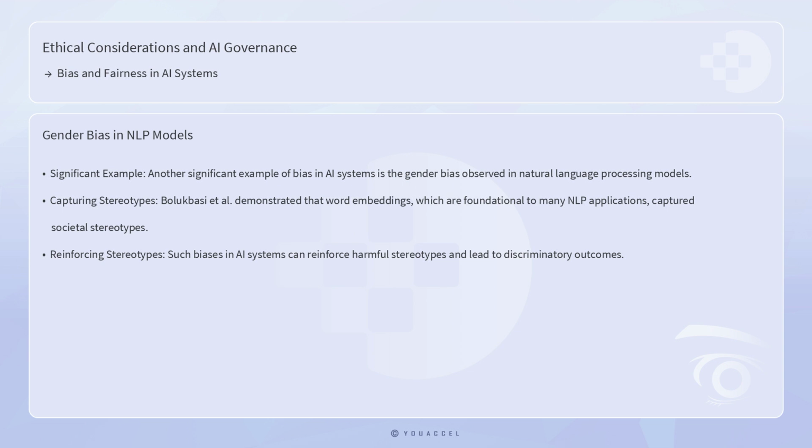Another significant example of bias in AI systems is the gender bias observed in natural language processing models. Bolukbasi et al. demonstrated that word embeddings, which are foundational to many NLP applications, captured societal stereotypes. For instance, the model associated the word man with computer programmer and woman with homemaker. Such biases in AI systems can reinforce harmful stereotypes and lead to discriminatory outcomes.